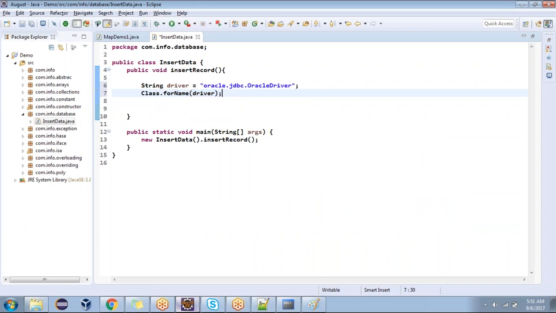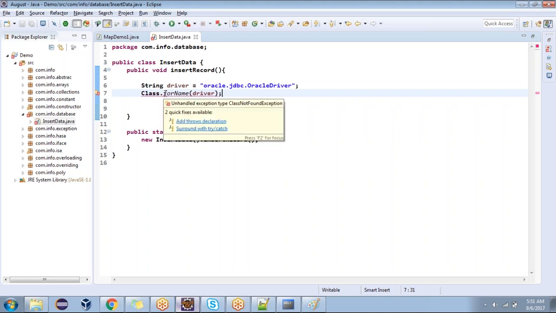Here we are going to pass the driver name. What is the functionality of this? It loads the driver. Am I clear now? Yes, sir. Now, is it showing any error? Yes, sir. Just place the cursor on that. Actually it is not an error.